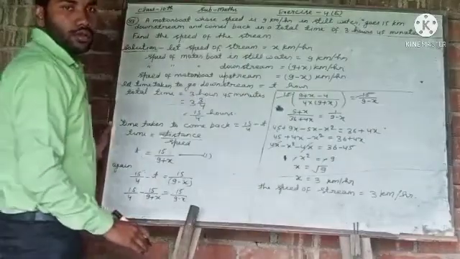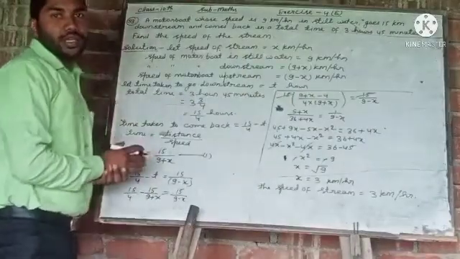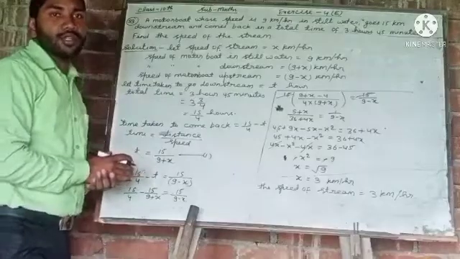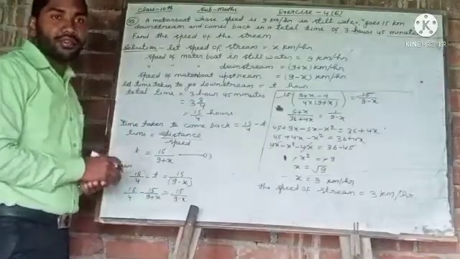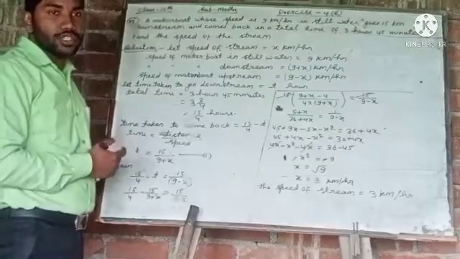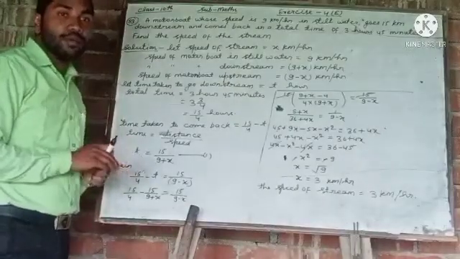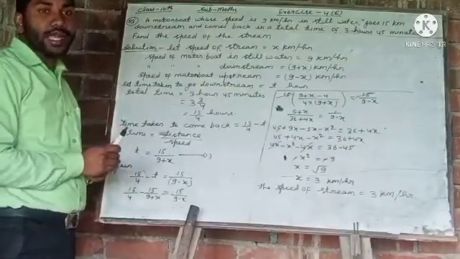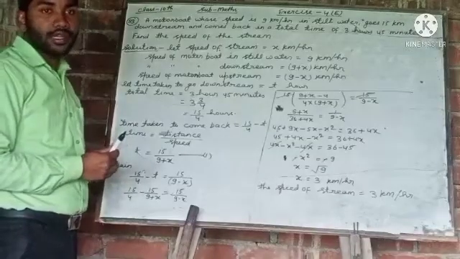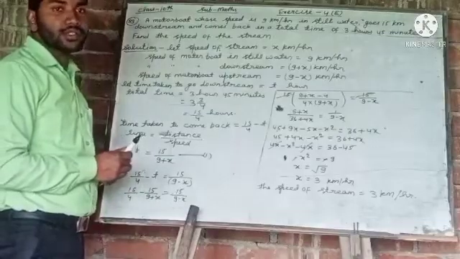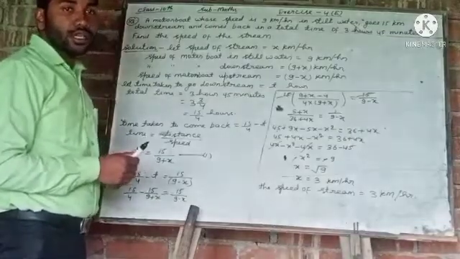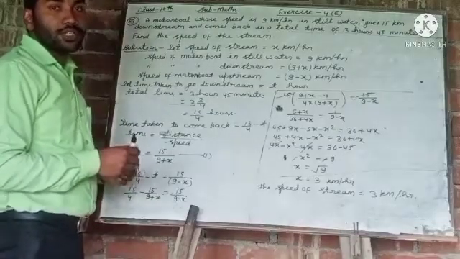By this way you can solve other questions. You will have to always follow the rules. If the boat is going downstream, the speed of the stream will be added to the speed of the boat, and when it returns back, in that case the speed of the stream will be subtracted from the speed of the boat.